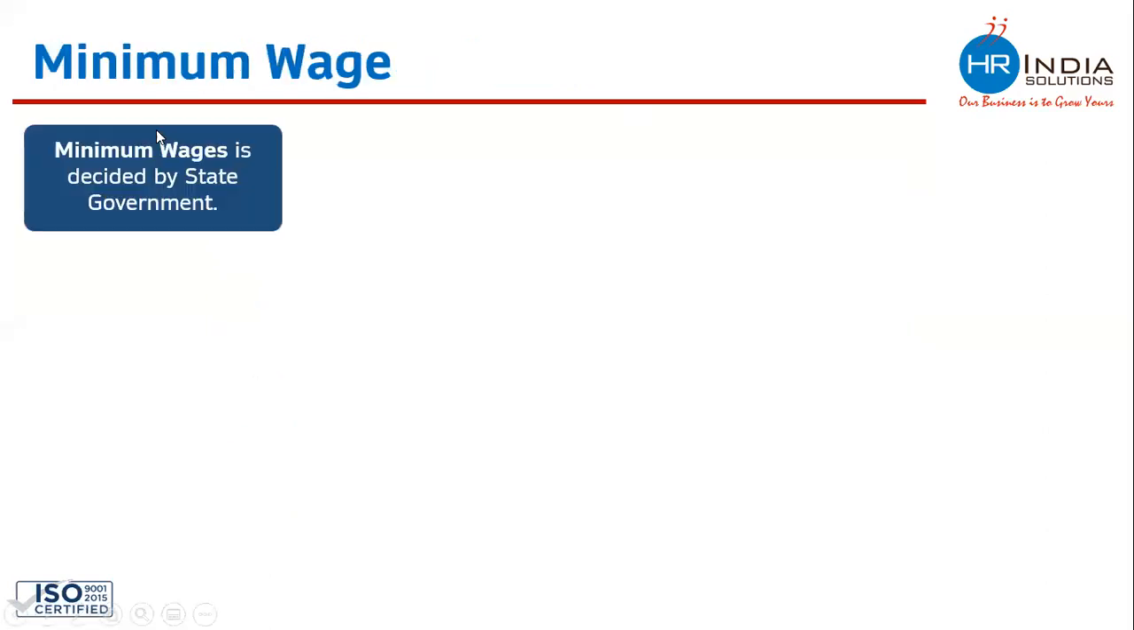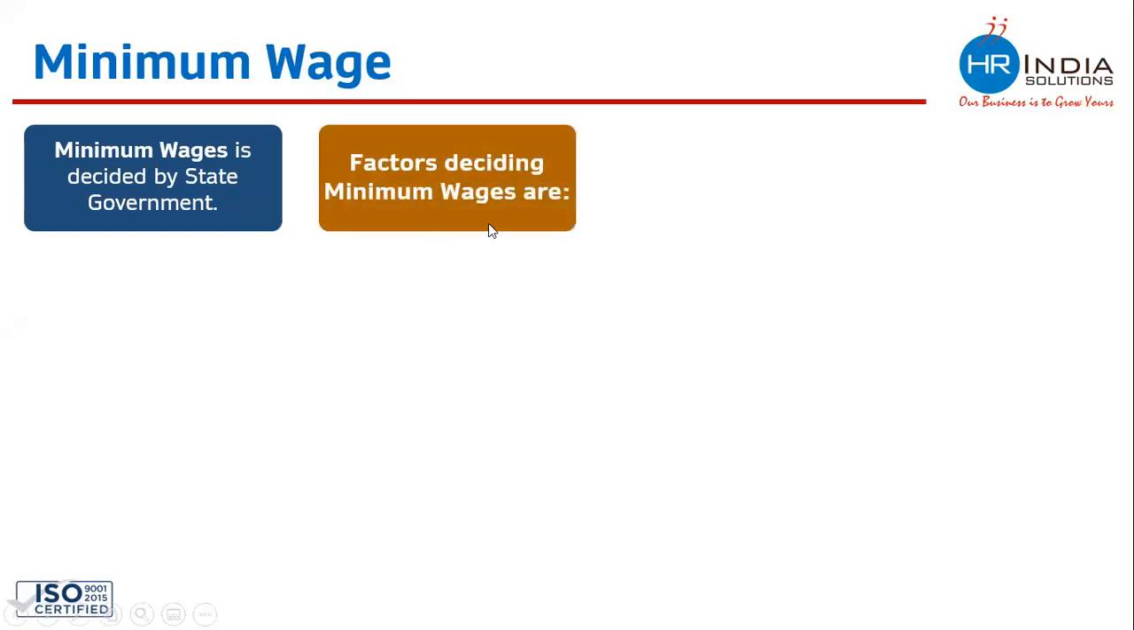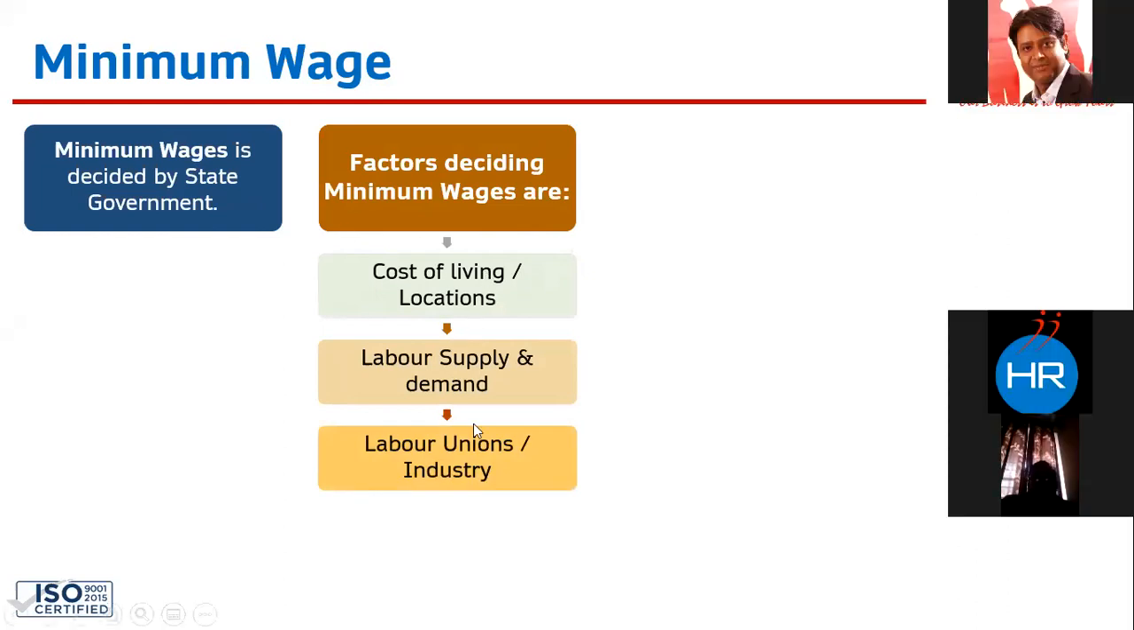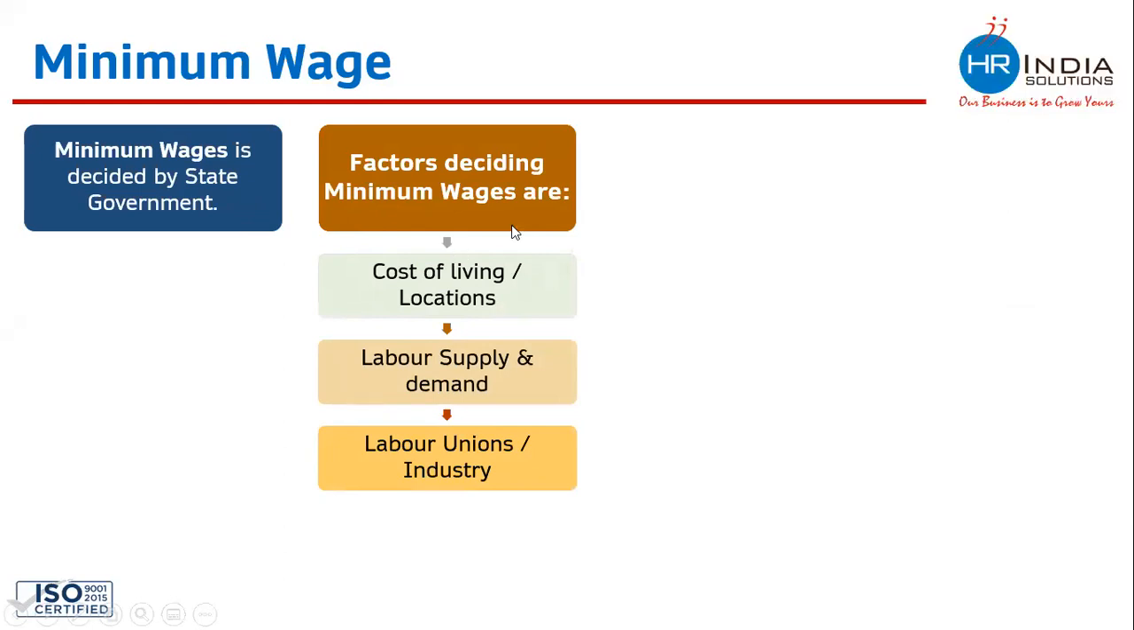Minimum wages is decided by the state government, right? What are the factors which become important at the time of deciding the minimum wage of the state? How does the state government decide the minimum wage of specific categories of employees? The factors are cost of living and locations, labor supply and demand, and again, labor unions and industry. These are the factors which become important at the time of deciding the minimum wages for the state as well.